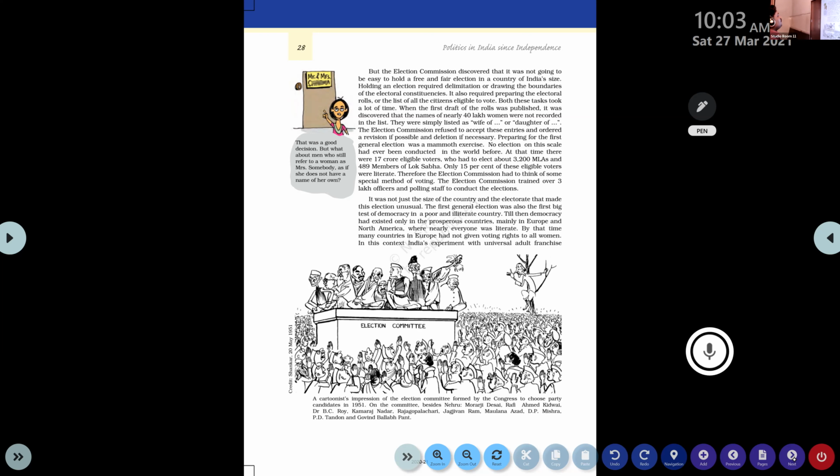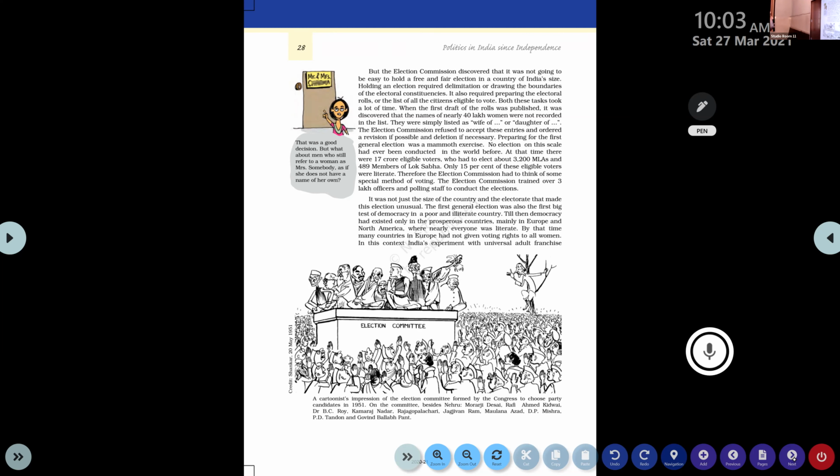The election commission refused to accept these entries and ordered a revision if possible and deletion if necessary. So the election commission ordered that this kind of electoral roll is not enough for conducting elections, so wanted to make a change or delete something if it is necessary.